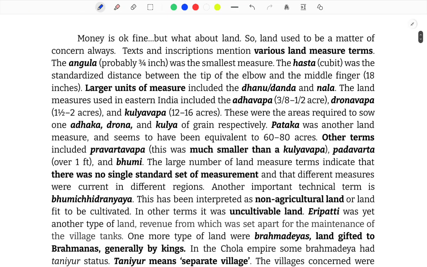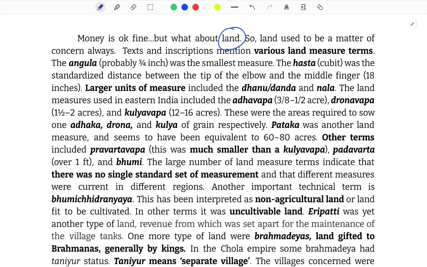Money is okay, fine. But what about land? Land used to be a matter of concern always. Texts and inscriptions mention various land measure terms. The angula, probably 3/4 inch, was the smallest measure. The hasta cubit was the standardized distance between the tip of the elbow and the middle finger.